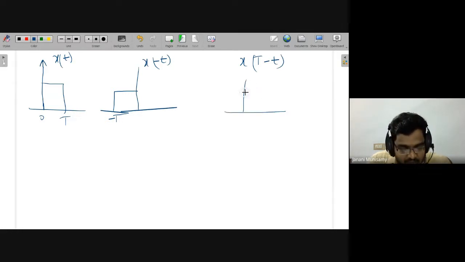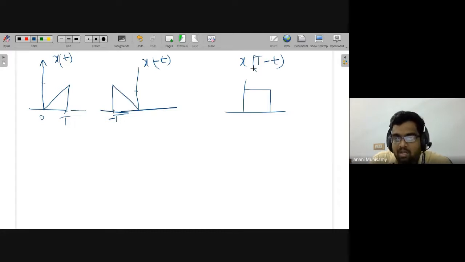Again in this case it will become like this only. But if it is a triangular signal, it would be somewhat better, and you can observe the difference. Say I'm taking my x of t as a triangular signal. Once we do x of minus t, it comes like this. Then for the operation x of capital T minus t, again from the basics of signals and systems, you have to shift this by T to the right side. So it will come like this.